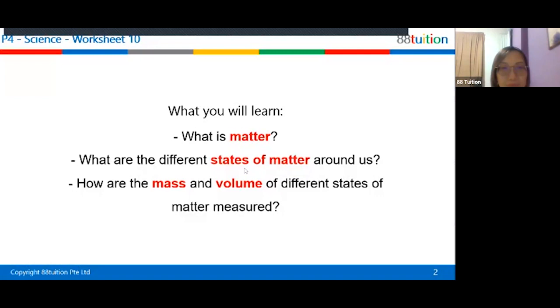Okay, now we will move on. Let me close this chat. Now, what are the different states of matter? Everybody type into the chat. What are the 3 states of matter? Can you type your answer into the chat? Let me write down the question. What are the 3 states of matter? I have no perfect answer yet. No one has given me the perfect answer. There are 3 states of matter.